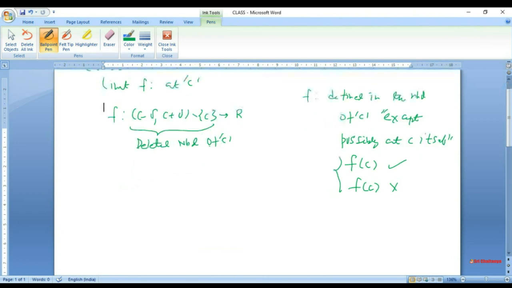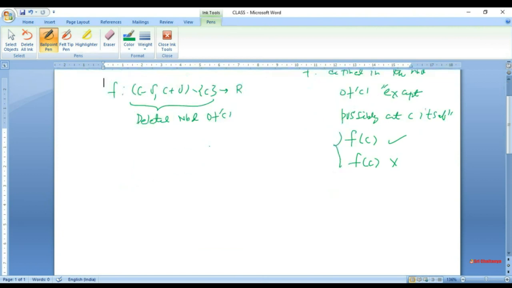Let's give the definition of continuity. That definition says let f be a function defined in some neighborhood of c. This time we are not saying deleted, meaning f(c) we do require.